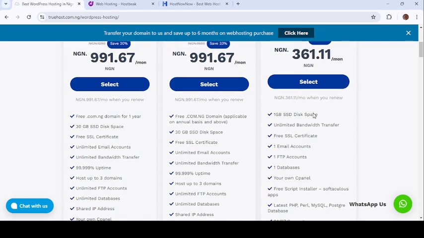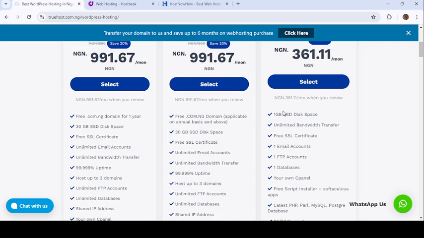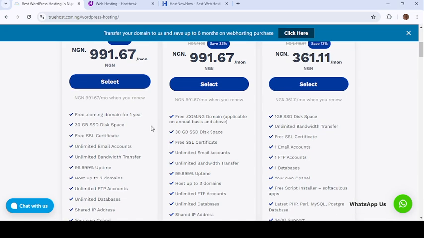See this one now. This one is 360 naira per month. It has 1 gigabyte SSD disk space. You can see this one is 30 gigabytes and this one is 1 gigabyte. So always check firstly for the SSL certificate, very important because of the security of your website. Check for SSL certificates, check for disk space. These two are very important.